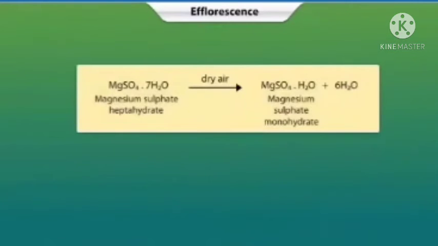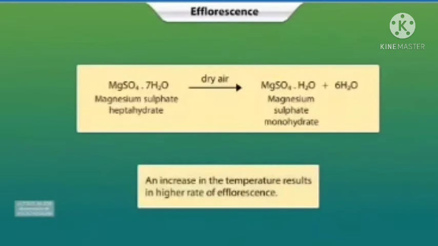Epsom salt is another chemical which shows the property of efflorescence. Therefore, when magnesium sulfate heptahydrate is exposed to dry air, it becomes a monohydrate. As air absorbs more water with rising temperature, any increase in the temperature will result in a higher rate of efflorescence.